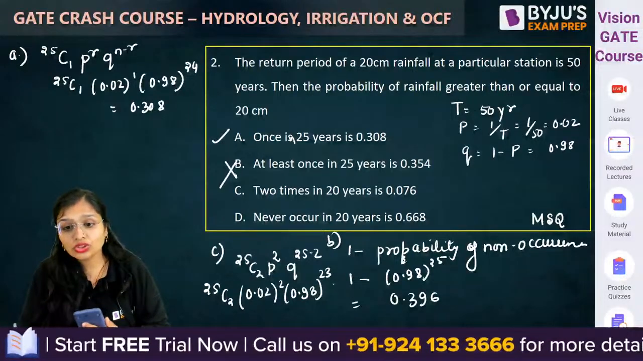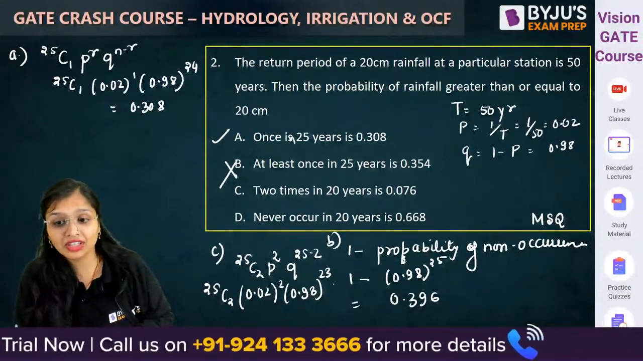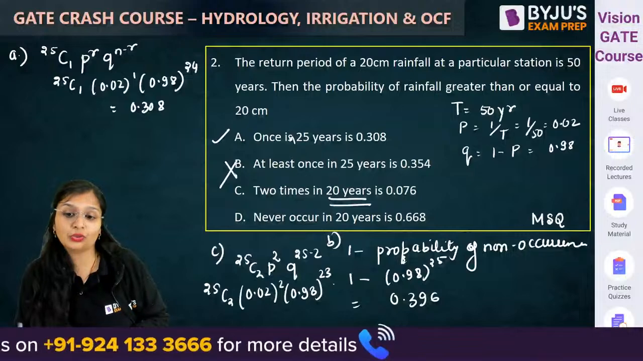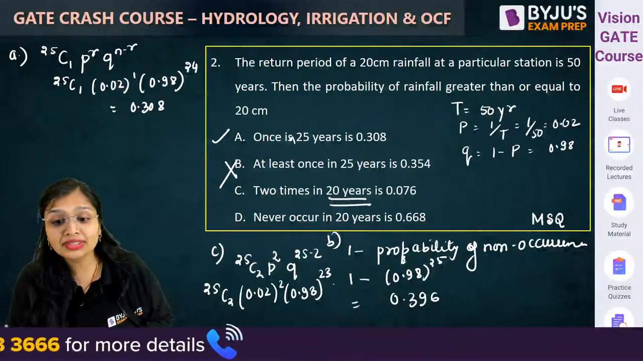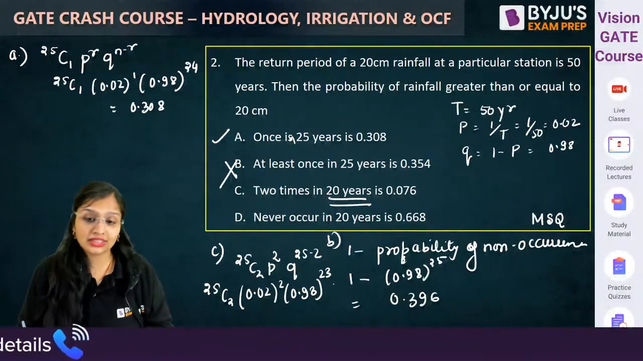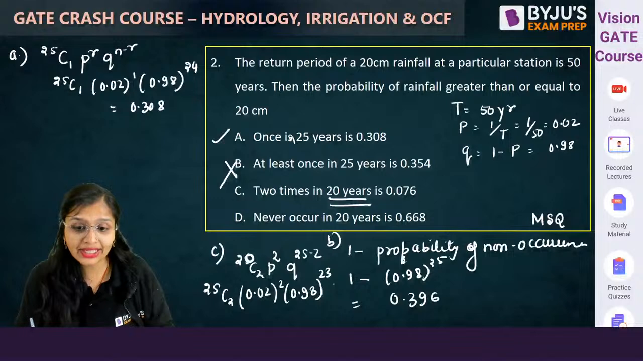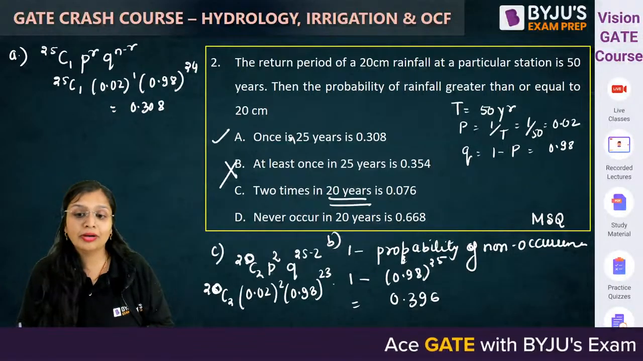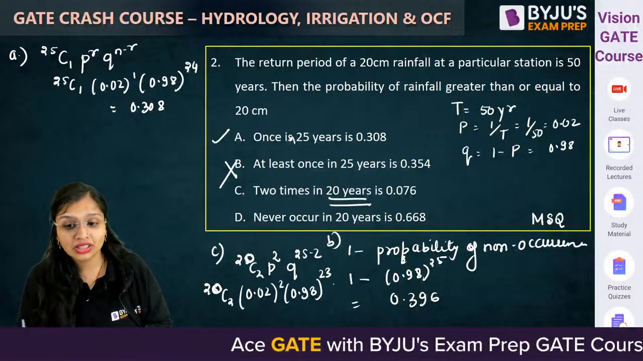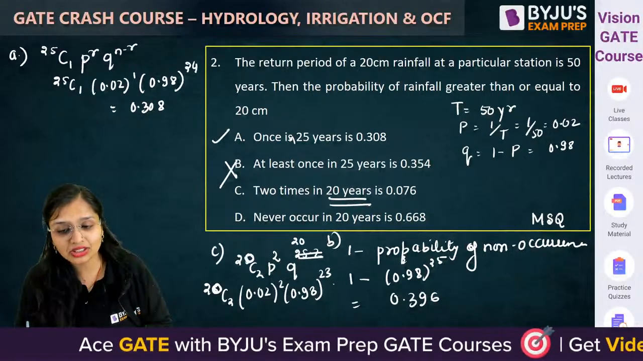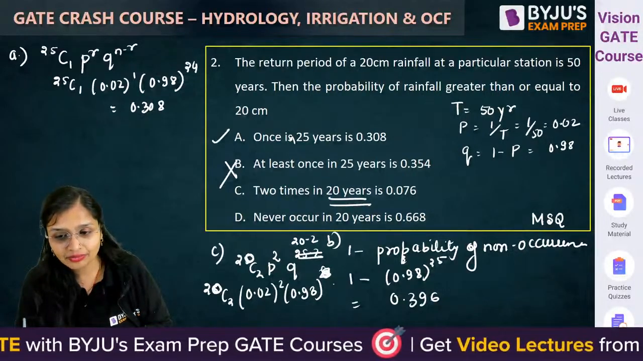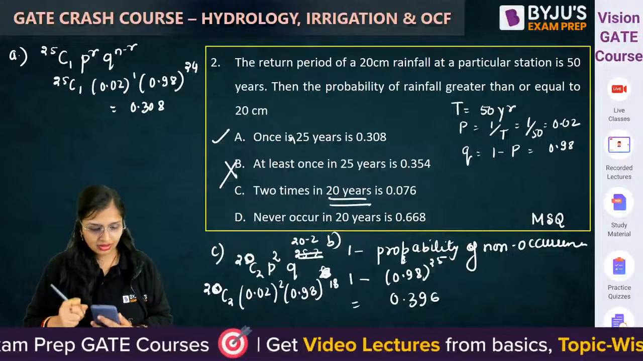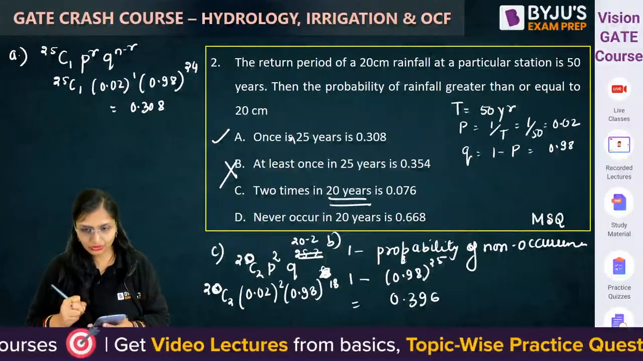Okay, in this question it has not asked in 25 years. One mistake which you can make, and I have also made it. 2 times in 20 years it is asking. So here it will be 20 C2, because generally we have taken 25 in the first 2 questions. But here it is asking 20 years. So here it will be 20 minus 2, that is 18.